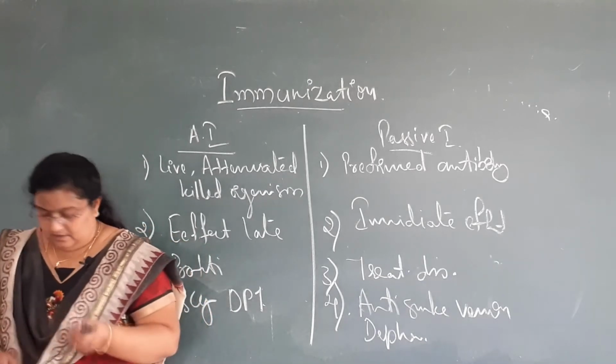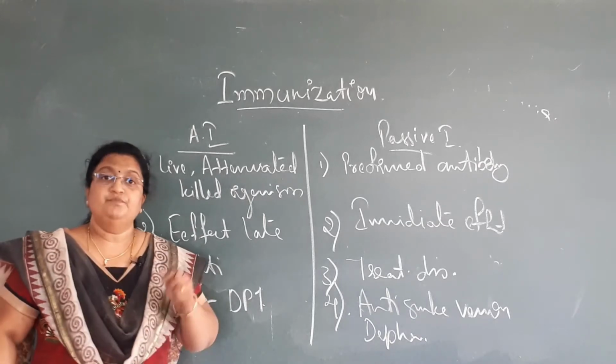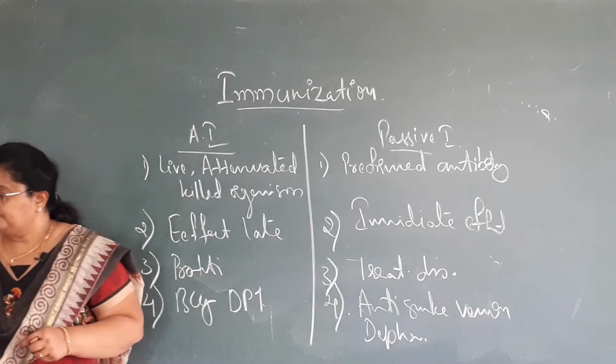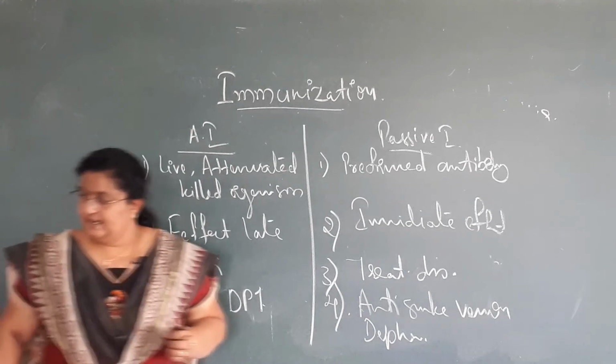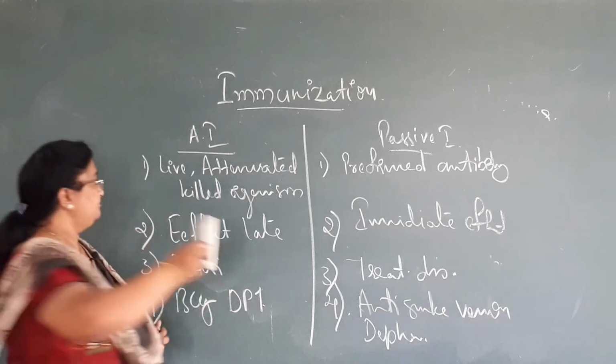So this is the major difference between active immunization and passive immunization. This is the basic introduction to vaccination.